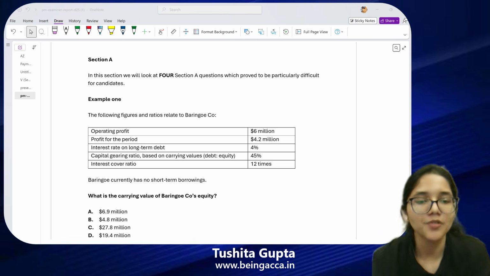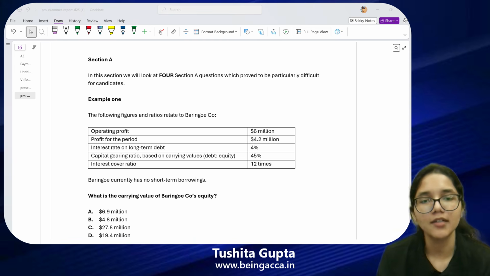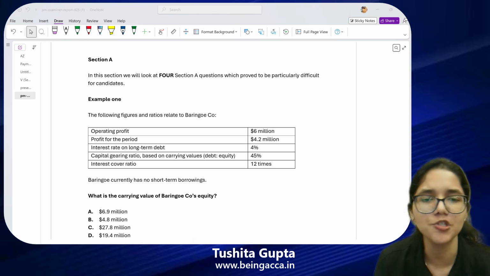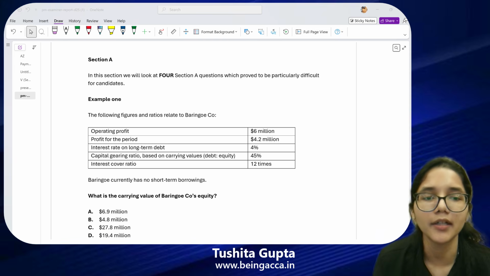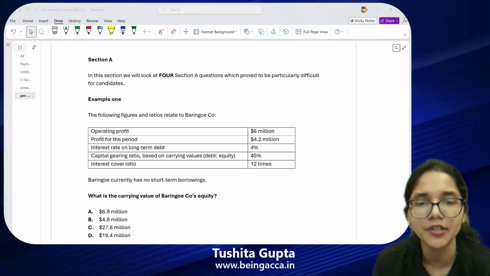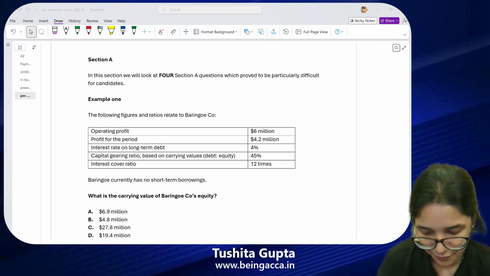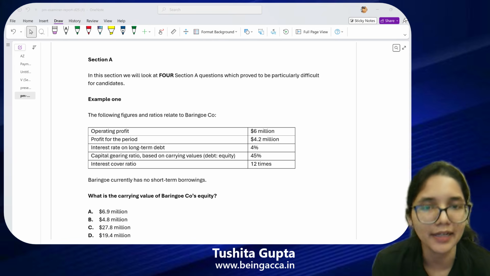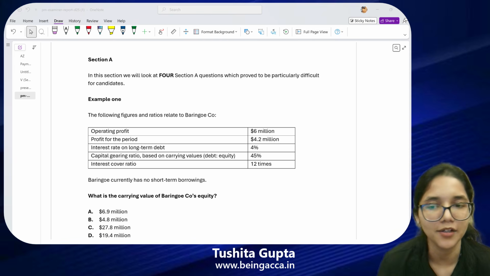Let me know once you guys are done. You can put your answers in the chat box. A little bit of a hint: whatever formula you have learned as part of ratio analysis is not something you are learning for the very first time in the PM paper. You have learned it in other papers also, financial reporting, audit, financial management. In all of these papers, we use these ratios to analyze the performance of a company. So one thing will lead you to another. Information is not given directly to you, but indirectly you have to use this information to get to your answers.